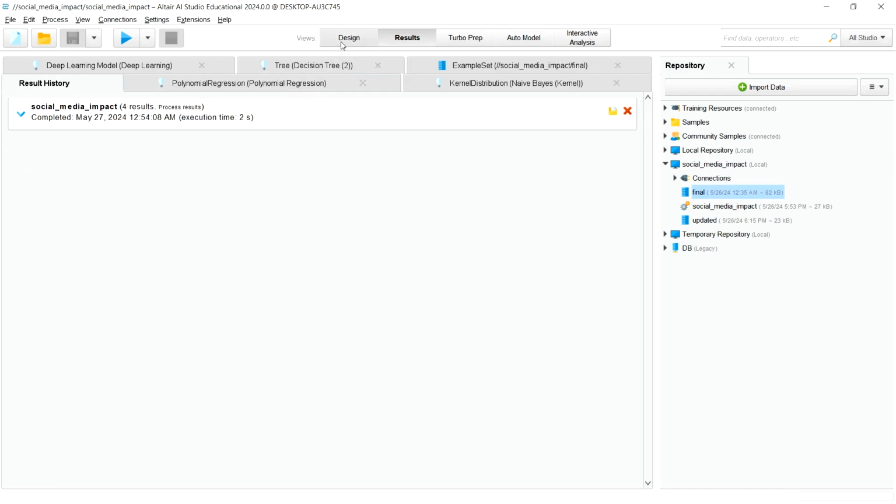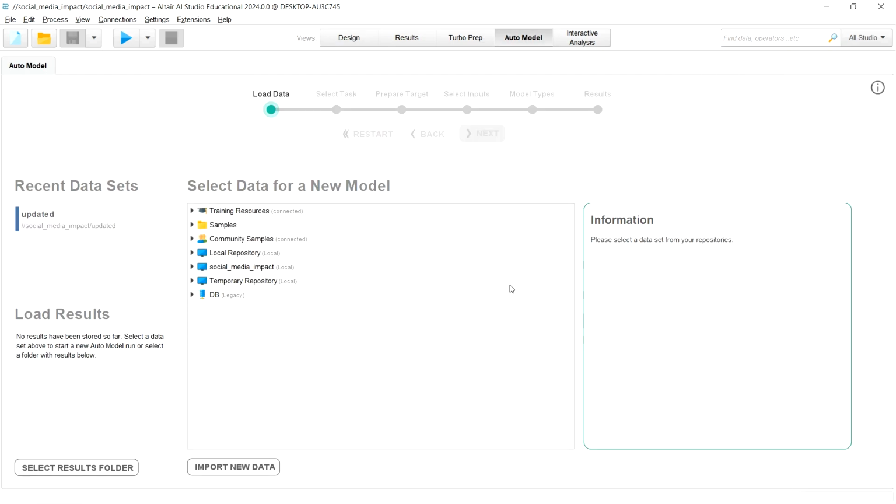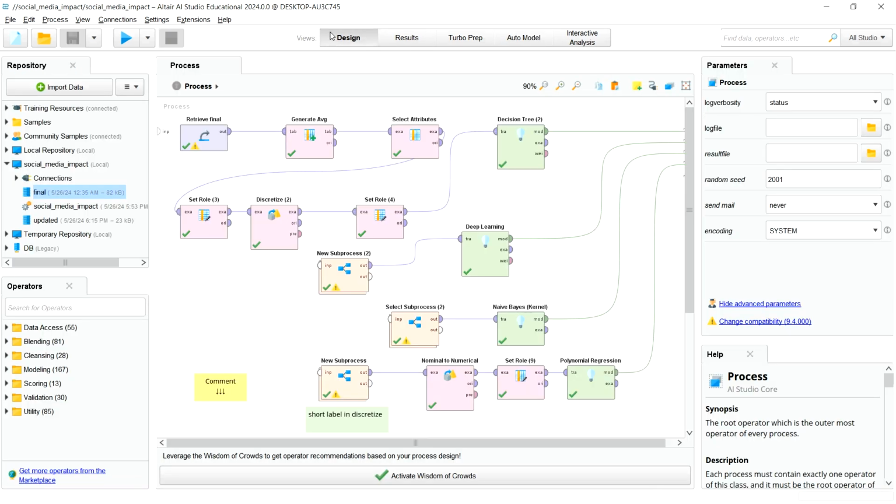So this was the basic design and the basic results of all these 4 parameters that we have seen: deep learning, naive Bayes, polynomial regression, and the decision tree. Apart from this, the platform also has a very beautiful way of solving the problem, that is using the auto model. To use the auto model, I have created another CSV file.